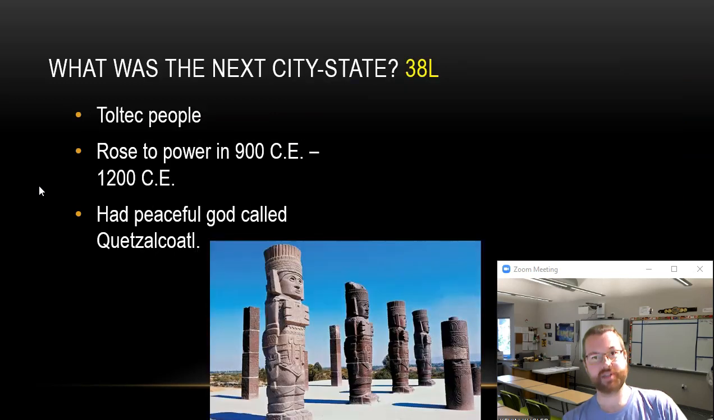The next city-state to pop up in this area were the Toltec people. They rose to power between 900 CE to 1200 CE. They were most famous for their god, Quetzalcoatl.